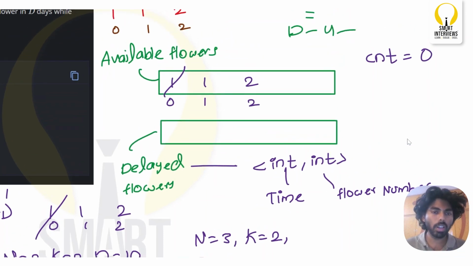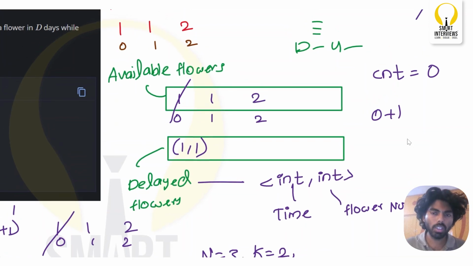In this case, the flower number is 1. So how much time will it take to regrow and bloom this flower again? It will take 0 plus 1 time to regrow and bloom again, the flower number 1, right? So I will pluck this out and I will put the time followed by flower number in the delayed flowers. Done. So now my count will be 1.